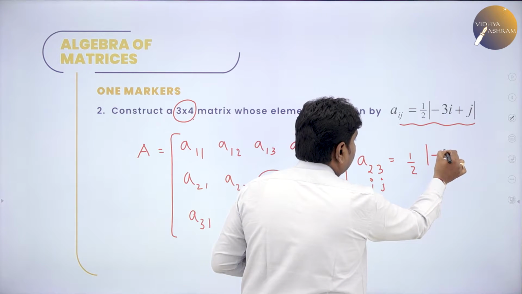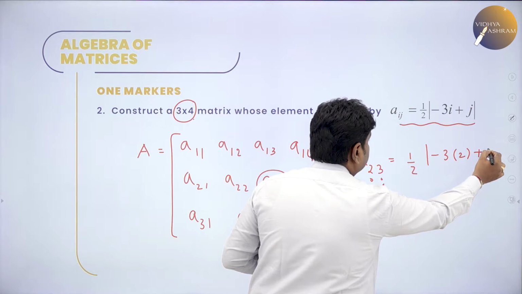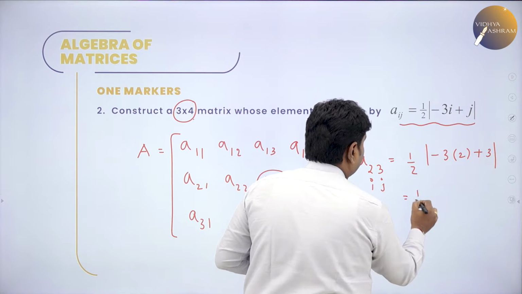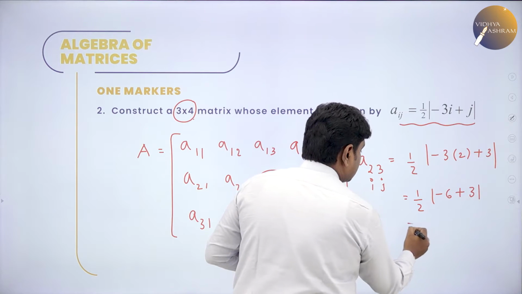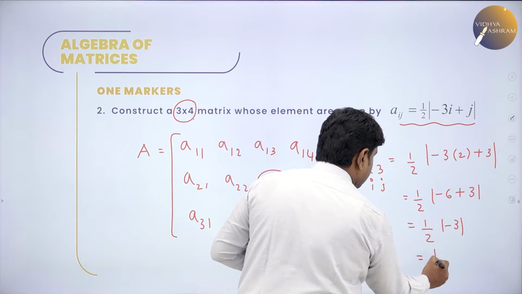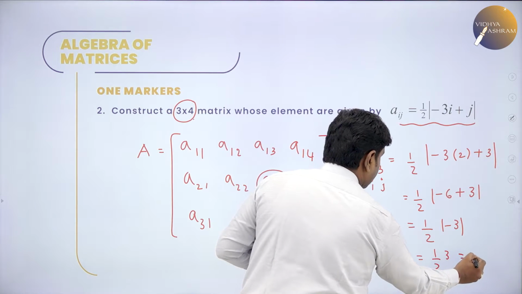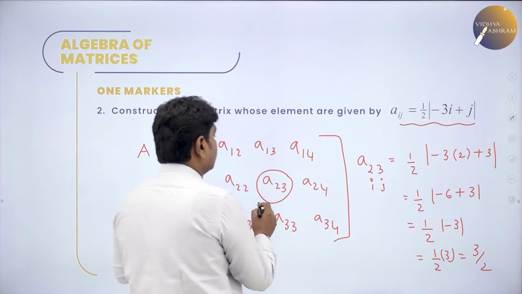1/2 modulus of 3 times I, which is 2, plus J, which is 3. So, 1/2 modulus of this is -6 plus 3. What is -6 plus 3? Modulus of -3. What is modulus of -3? Positive 3. So finally 3 into 1 by 2 is 3 by 2. So in this place we will write 3 by 2.